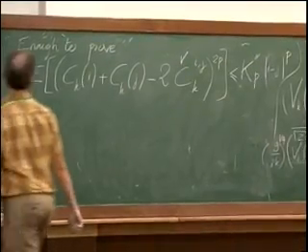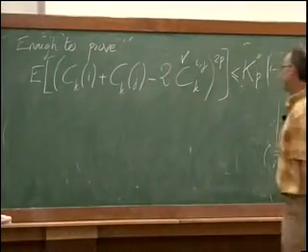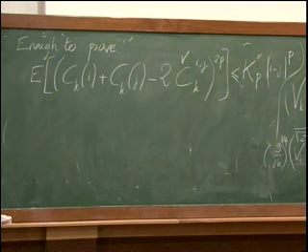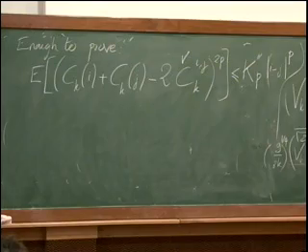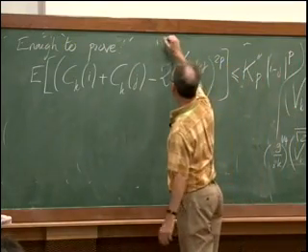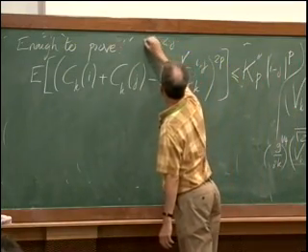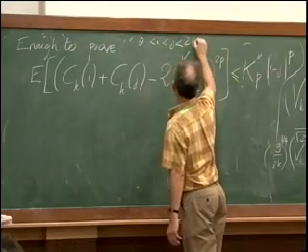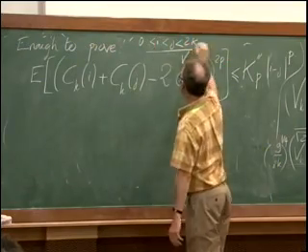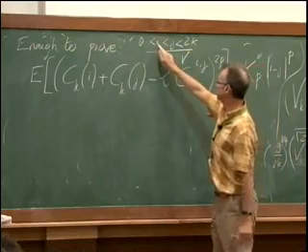And now there is another nice combinatorial trick, in fact. It's enough to prove this when i equals 0. So I wanted to prove that for all i smaller than j between 0 and k. But it's enough to consider i equals 0 even.